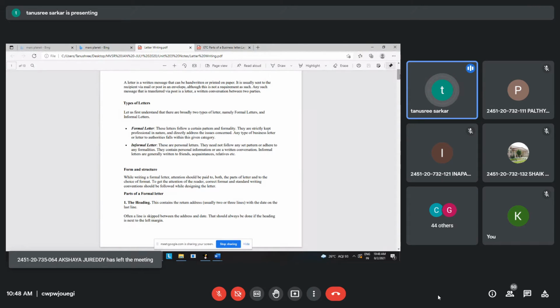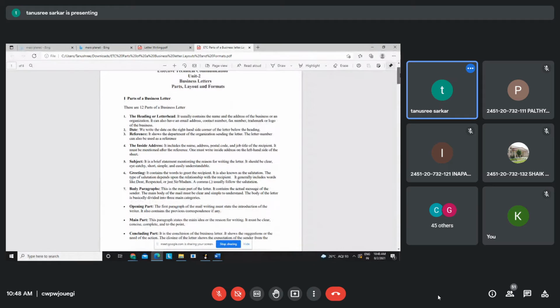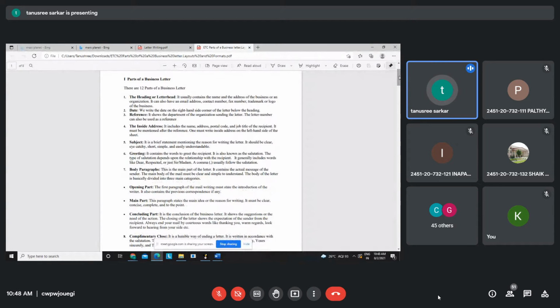Now, there are basically two types of letter. We already discussed formal letter and informal letter. Now we are concerned here about the parts of a letter. See here, it is mentioned as parts of a business letter. Business letter means it is a type of formal letter.